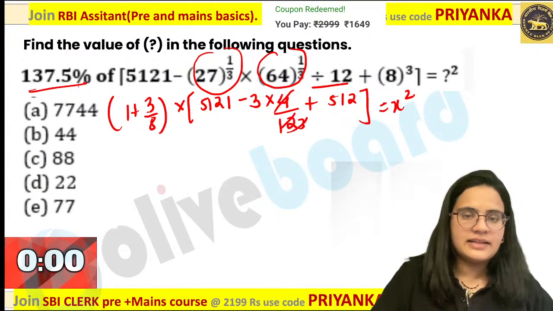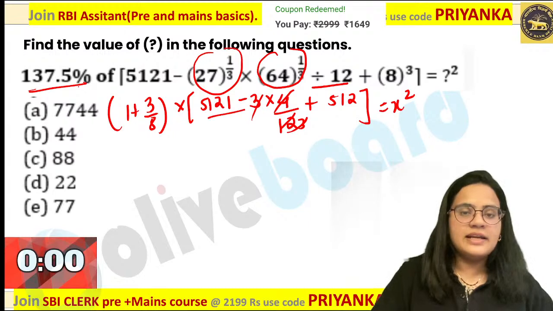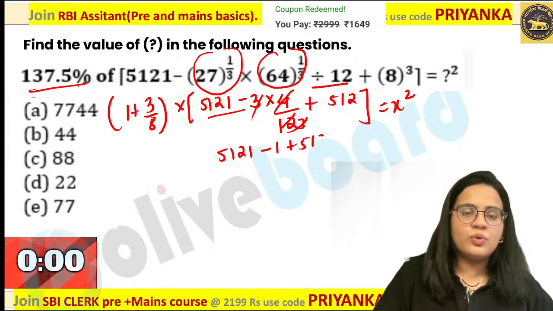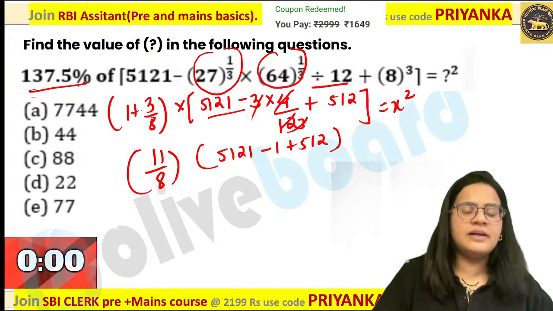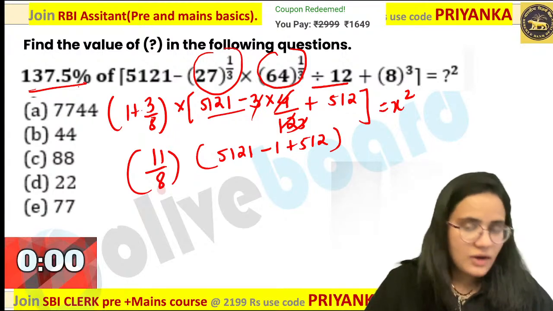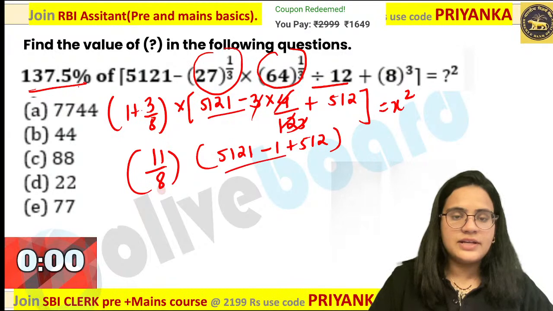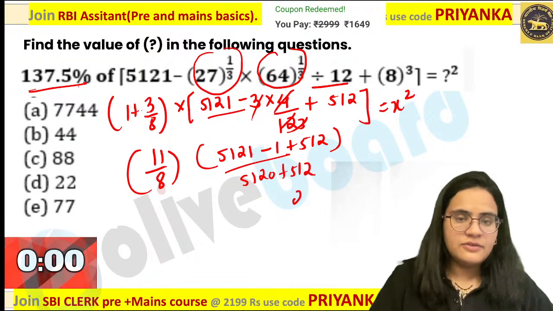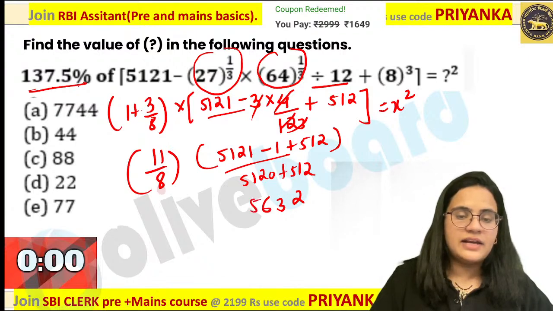Here, 4 3s are 12, so the 3s will get cancelled. So basically you are getting 512 times 1 minus 1 plus 512 over here. Are you getting it? And the other value is 11 by 8. So how will you calculate this? Just do this calculation. This will become 5120 plus 512. If you add this value over here, it is 5632 upon 8 multiplied by 11.